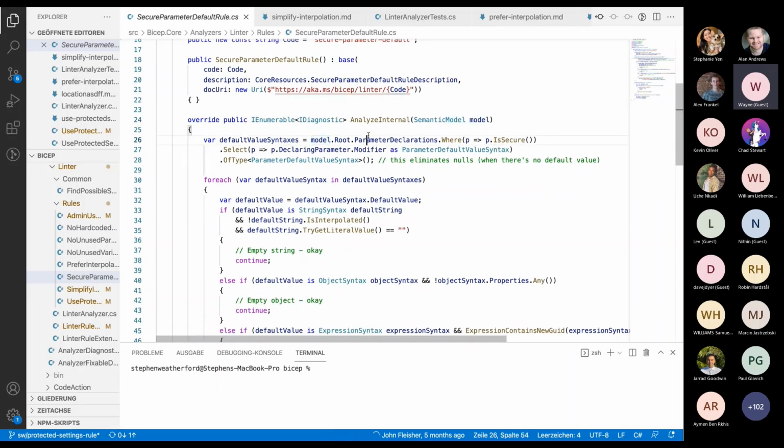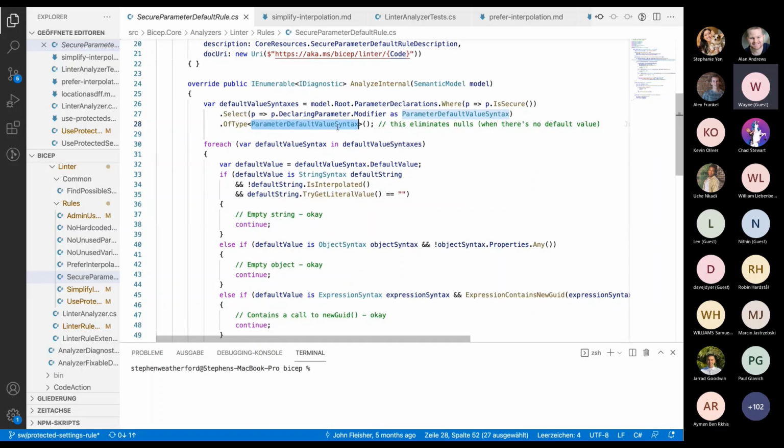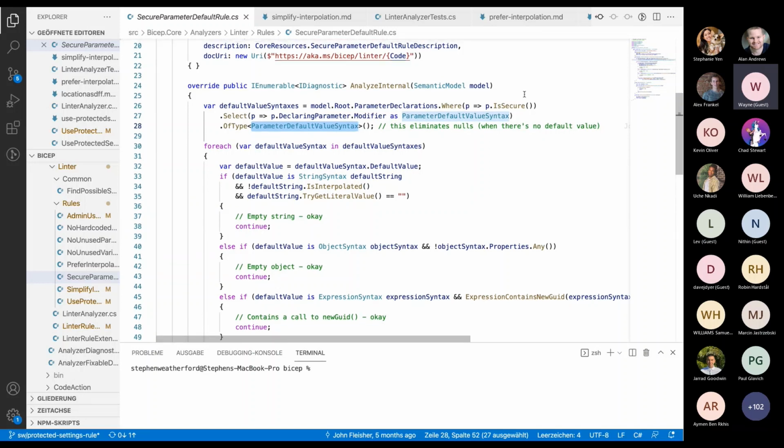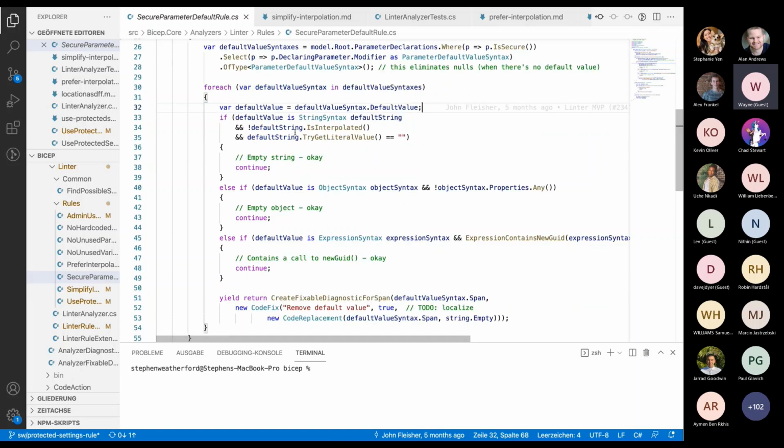So right here, I'm looking through all the parameter declarations, making sure it's actually a parameter, checking for default values, and oh, here it is. And if it's secure, then we're just finding out the value.